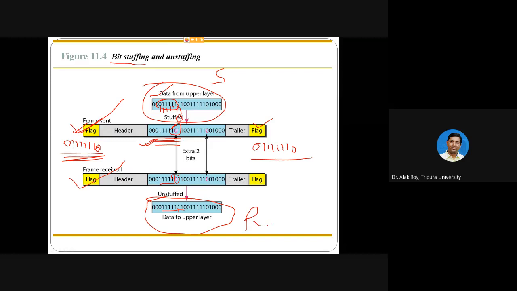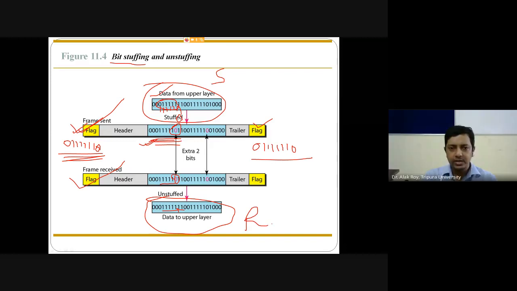Let's revise it. Bit stuffing means adding an extra bit in the data so that the data doesn't look the same as the flag information. The rule used here is that if 5 ones follow a 0, then add a 0 bit after the 5 ones.